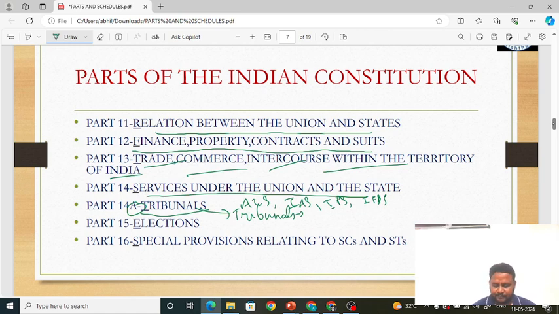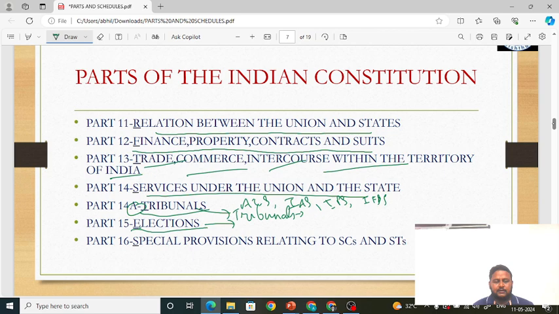Okay, part 15. Very important. Part 15 is talking about elections. This year you can expect a question from this, because this year we are facing Lok Sabha elections. It has already started. That's why part 15 is very important. They can ask under which part elections come. They can ask whether right to vote is a constitutional right or a fundamental right. All these things they can ask. So elections are very important.